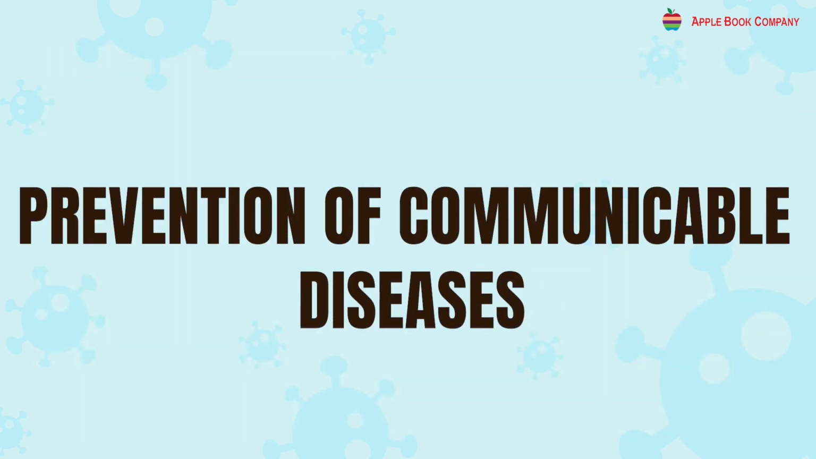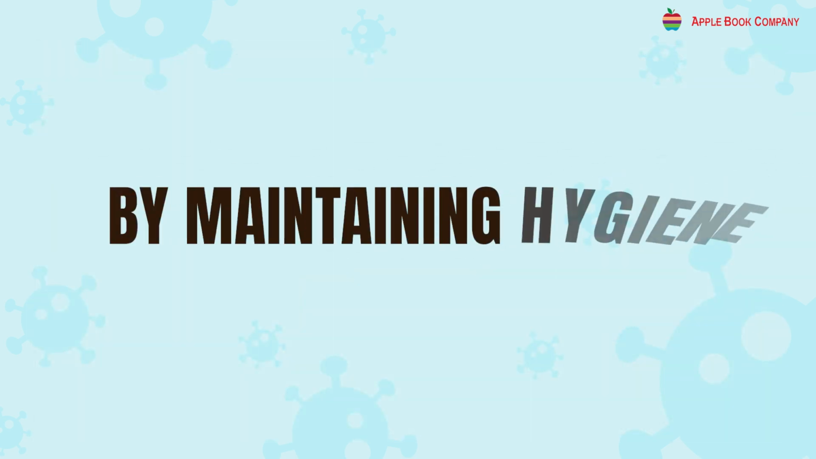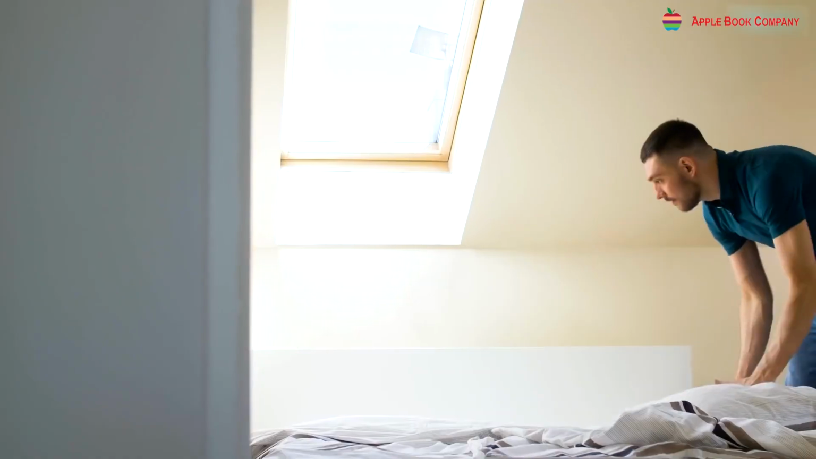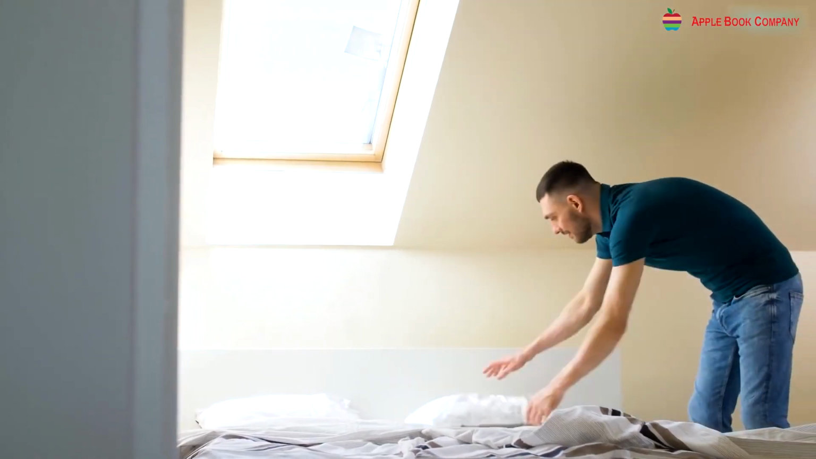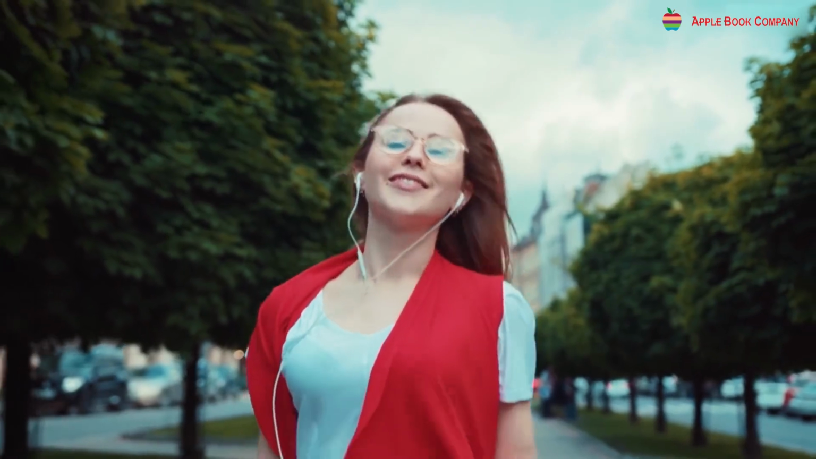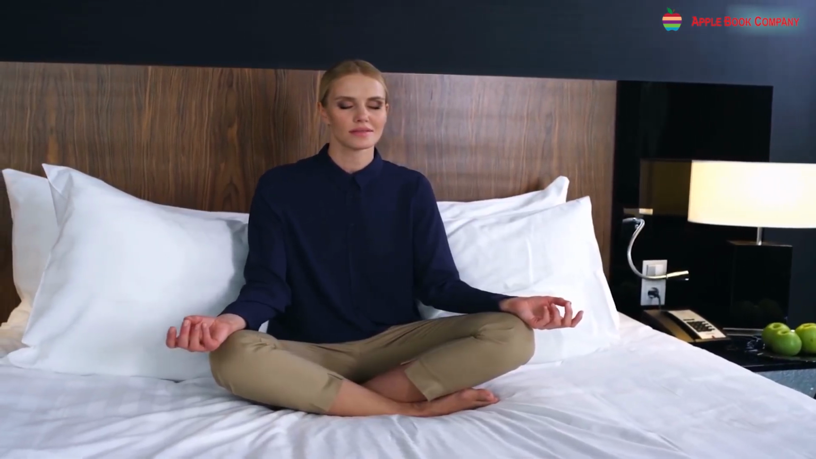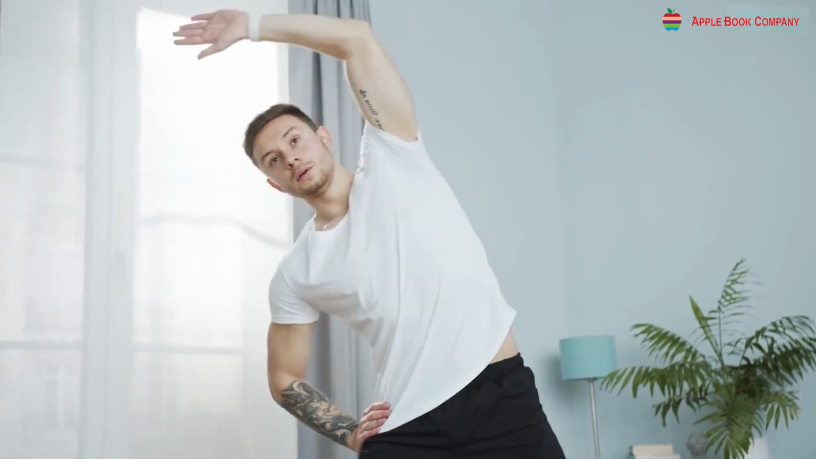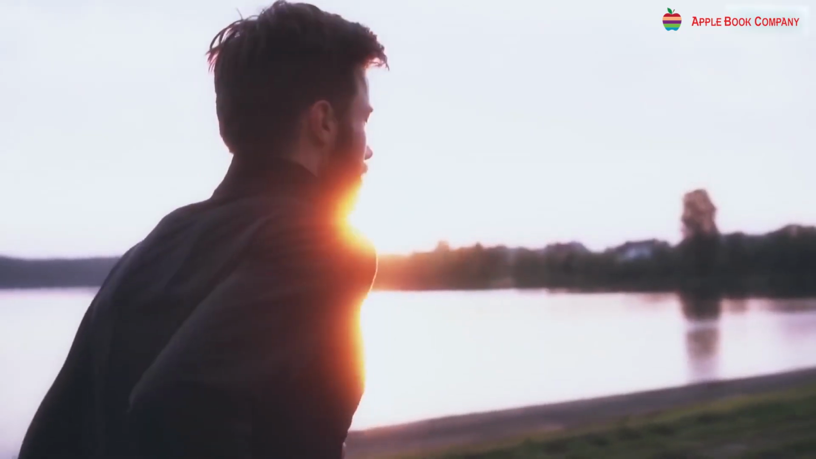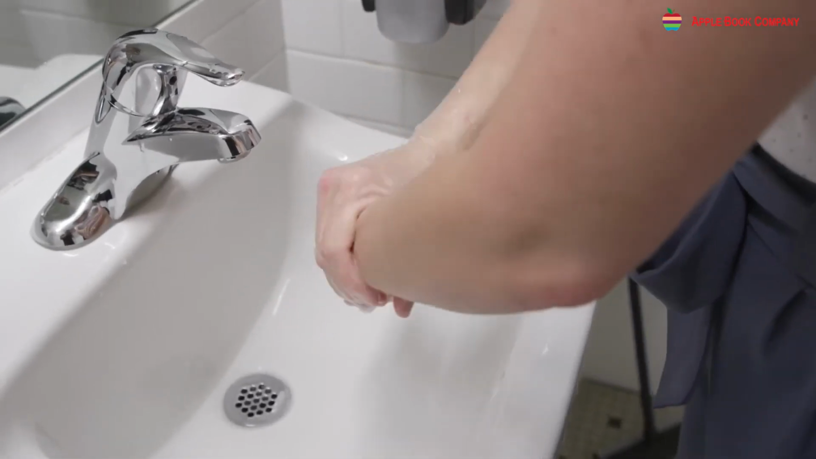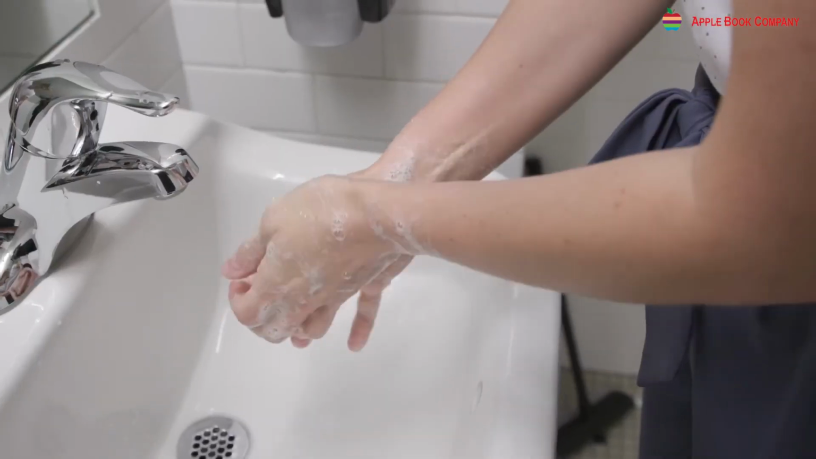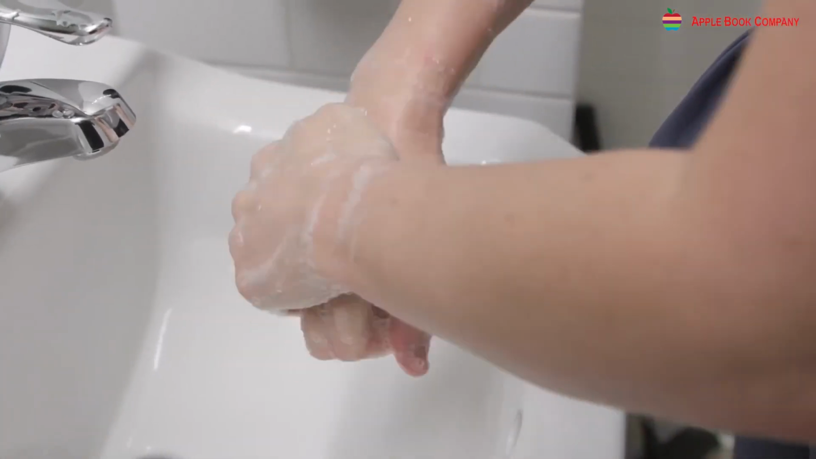Prevention of communicable diseases by maintaining hygiene. Hygiene refers to a set of practices that aid in the maintenance of good health and the prevention of diseases. Given here are a few rules of hygiene which you should always try to follow. Wash your hands before eating to remove the dirt and germs on your hands.